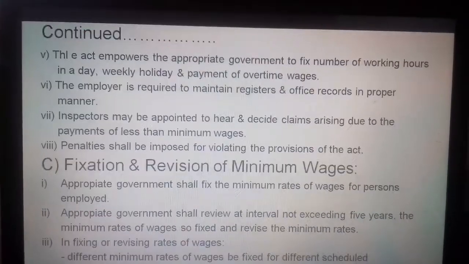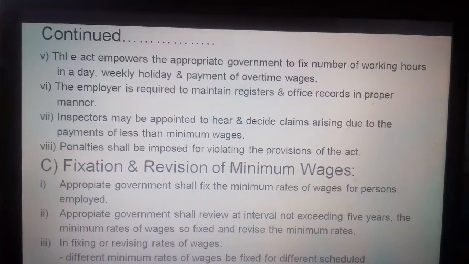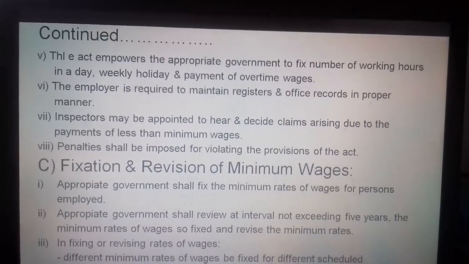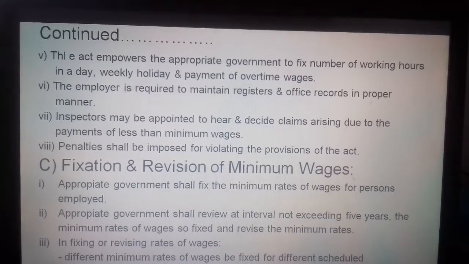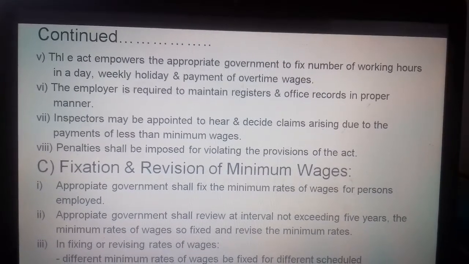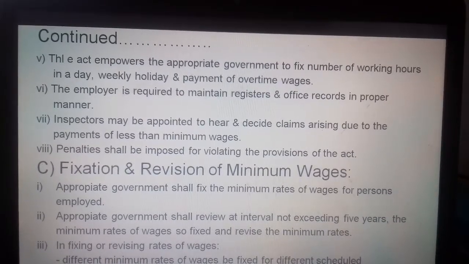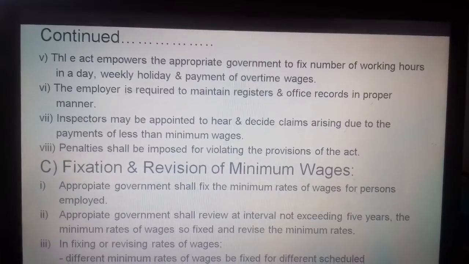The wages shall be paid in cash. This act empowers the appropriate government to fix the number of working hours in a day, the weekly holiday, and payment of overtime wages. The employer is required to maintain the registers and office records in a proper manner, so accordingly the wages can be given as per the calculation of hours and days.